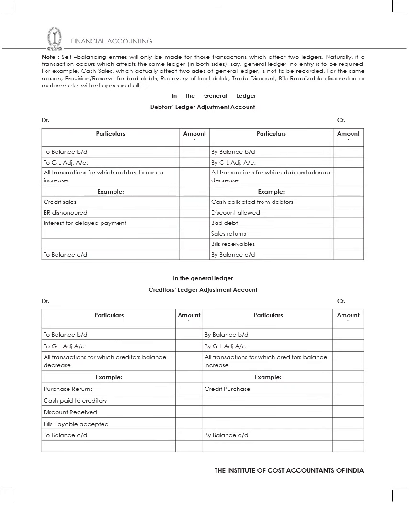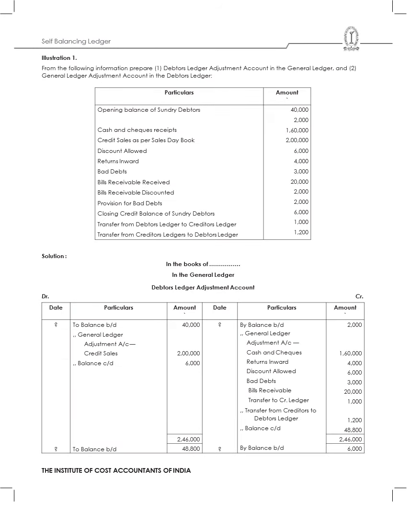Now usually in the case of self-balancing, entries will only be made in this way. So now we are going to talk about the role these accounts play in self-balancing ledgers through some sums. Okay. So if you look at this particular information, what are we going to do? I am going to prepare the following based on the debtors ledger adjustment account in the general ledger and the general ledger adjustment account in the debtors ledger.